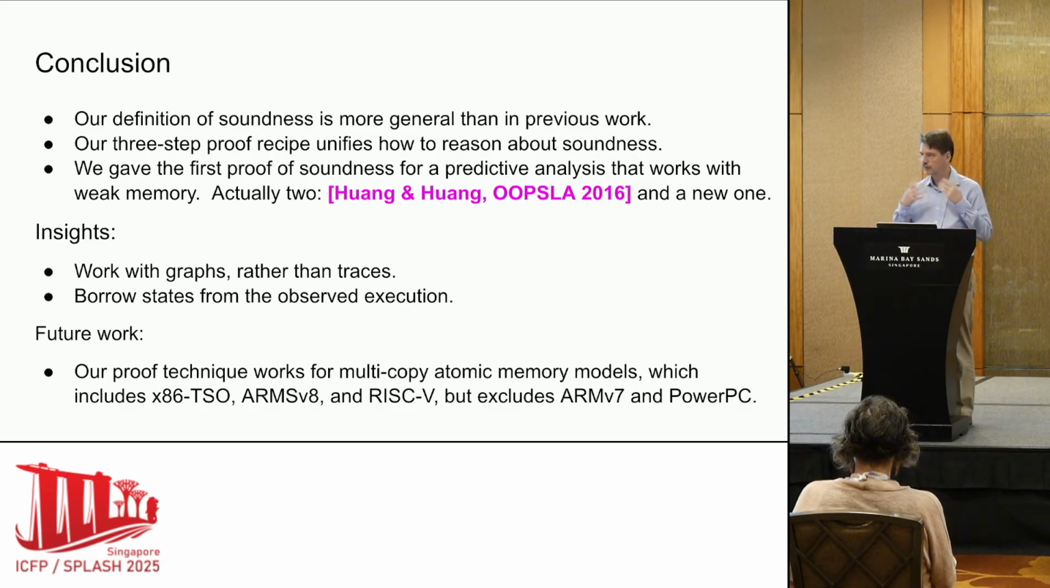What we find is that as long as we're multi-copy atomic, things are great. We're not quite sure what to do for predictors for these weaker memory models. On the other hand, I don't think that so many predictors exist. But there's something to work on there now that we've broken the dam. So thank you.